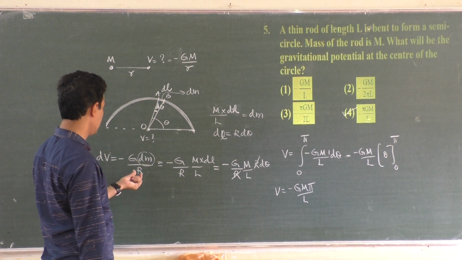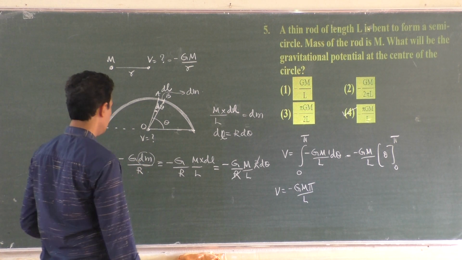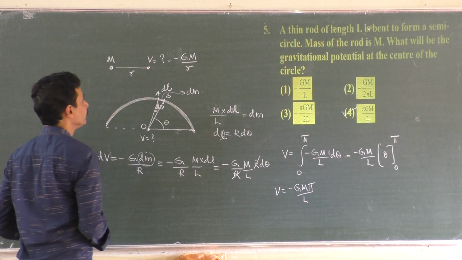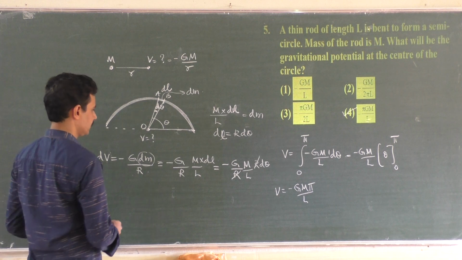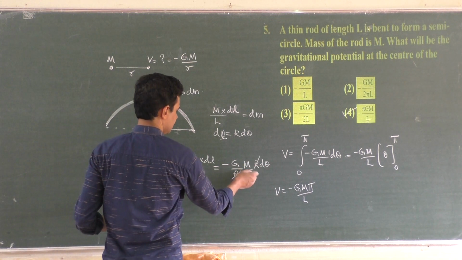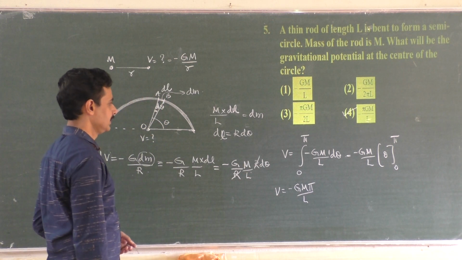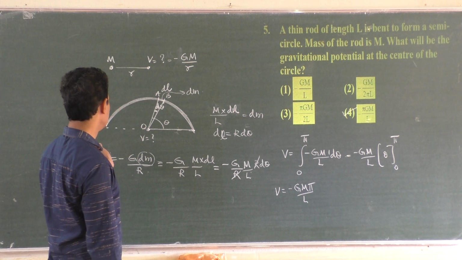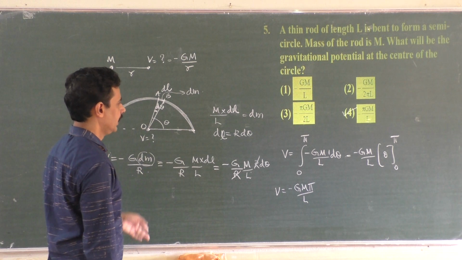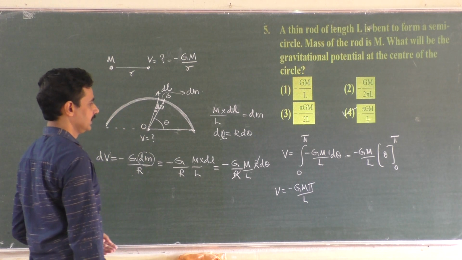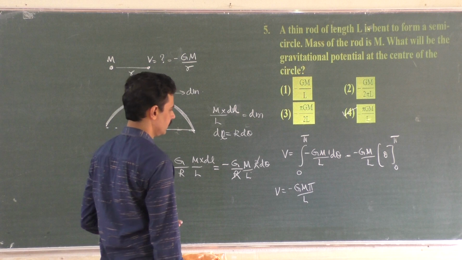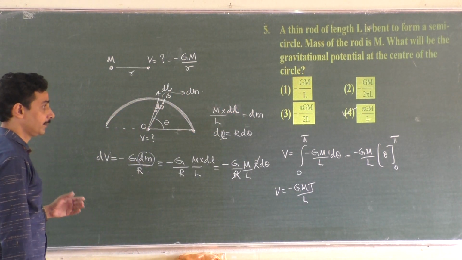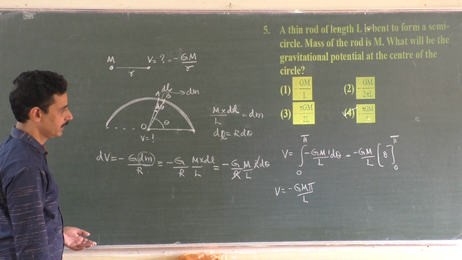So minus GM by r, that is the potential, and M is written as full length L has got a mass M, and it's a semicircle. And what about length dl? dl is r d theta, minus GM by L, into 0 to pi, yeah, 180 degree, correct? And d theta, minus GM by L into theta, that's pi minus 0, yes, minus GM by L theta, minus GM pi by L, correct? Pi GM by L, yes.